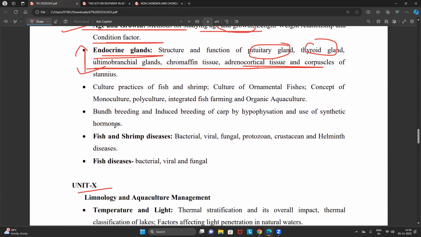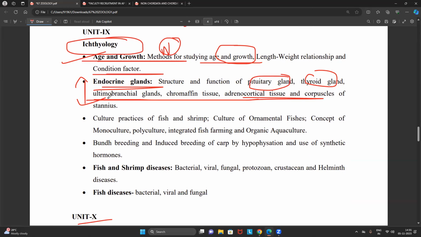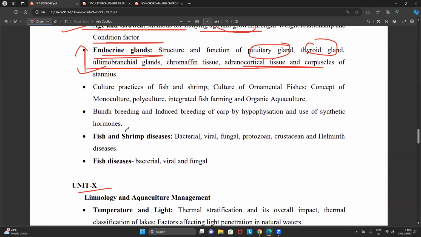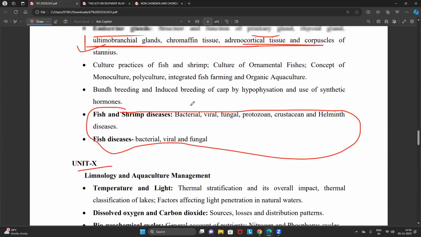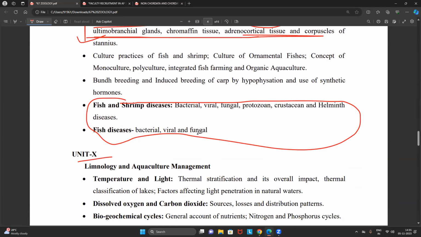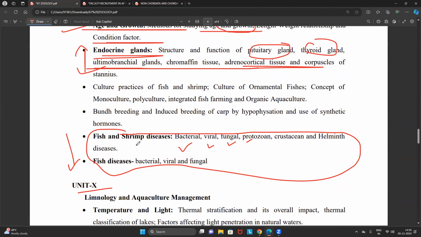Right. Then, very important, where you can get matching questions or statement related questions are from diseases. I encourage every one of you to focus on the diseases. We will provide you the list of diseases that they can ask, along with the name of bacteria, virus, fungus, protozoa, and even helminths also. If you just strictly rely on that particular material, trust my words, you can answer any kind of question that can be expected in the exam.